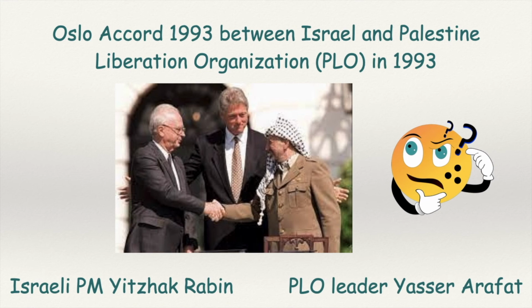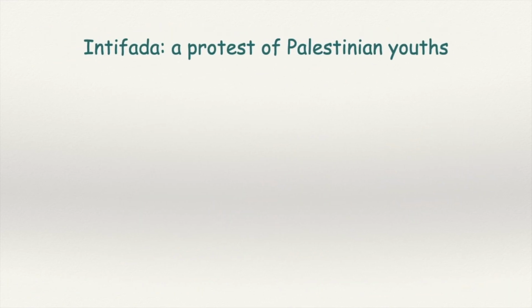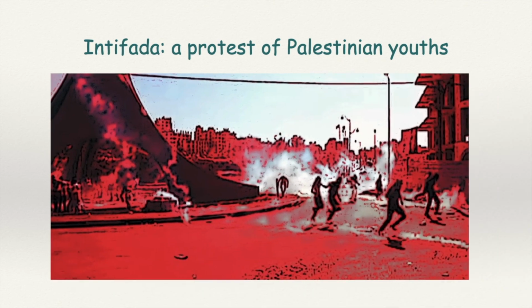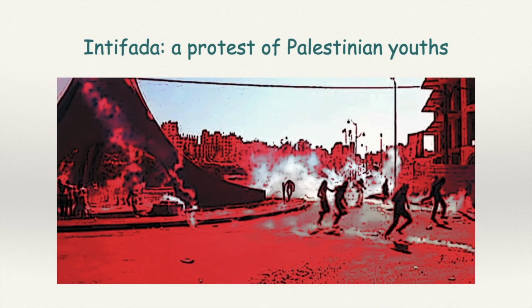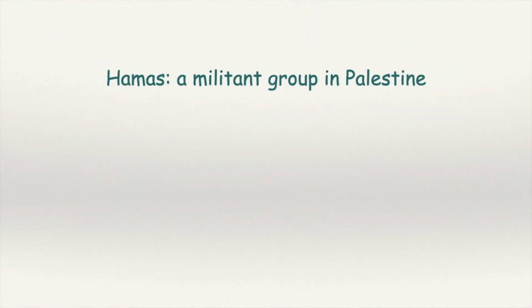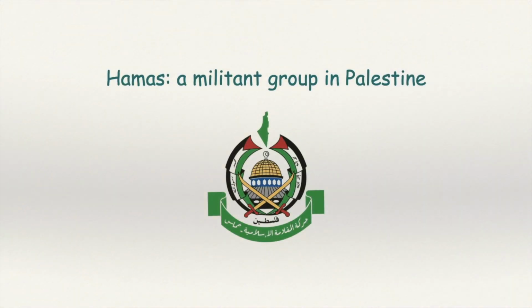In the year 2000, the US, Israel, and PLO declared the Oslo Accord a failure. This resulted in the Intifada, which was a protest movement from Palestinians against Israel. The subsequent casualties among Palestinians attracted public sympathy. This created the ground for the emergence of a militant group, Hamas. Hamas also tried the method of violence and terrorism for claiming the land of Palestine.